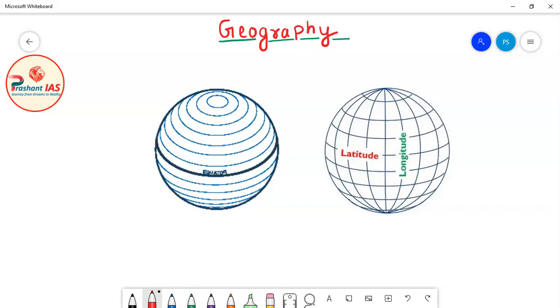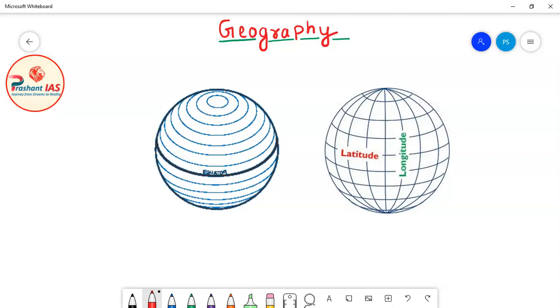So friends, in the last class we were discussing latitudes and longitudes, and I explained the meaning of latitudes and the meaning of longitudes, and we discussed many concepts about latitudes. For example, how to measure latitudes, what is the meaning of latitudes? We have also discussed the equator and the equatorial plane.